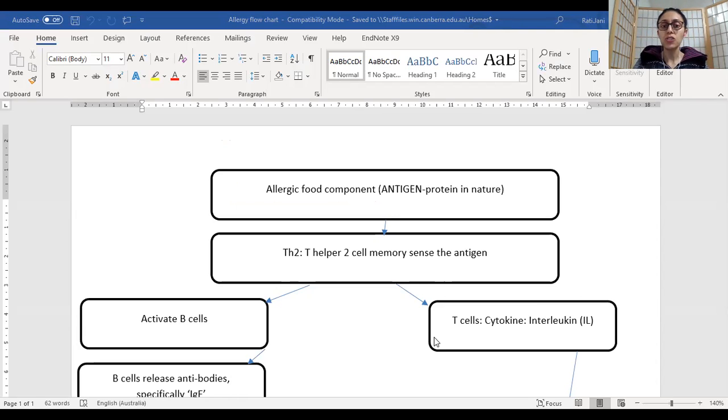So now guys, this is your immunoglobulin E mediated food allergy. As you will be seeing in your pre-readings, allergic reactions trigger your immune system. Food intolerances don't trigger your immune system. An allergic reaction triggers your immune system, and when your immune system is triggered, you may have two pathways. You may have an immunoglobulin E mediated pathway, or else you may have a non-immunoglobulin E mediated pathway.